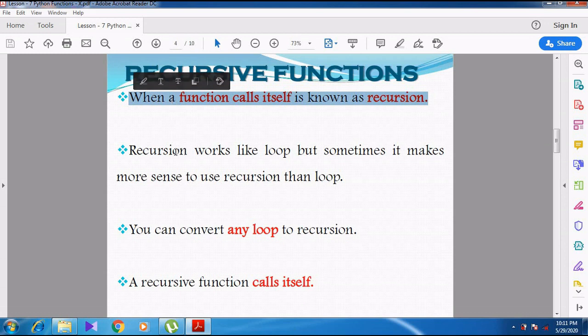But what about a loop? A loop means some set of statements. The body of the loop, which we call a set of statements or block of statements, is going to be repeated a certain number of times. Based on the condition, the loop will work.